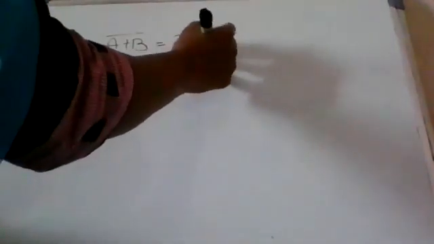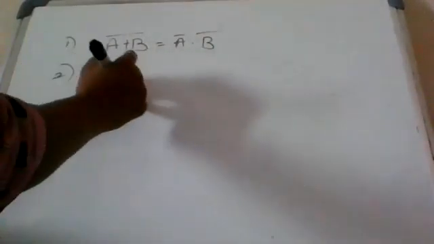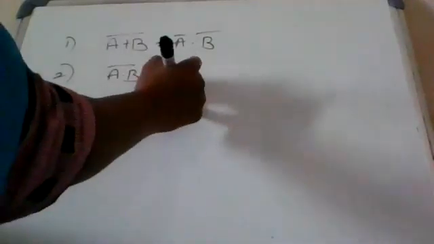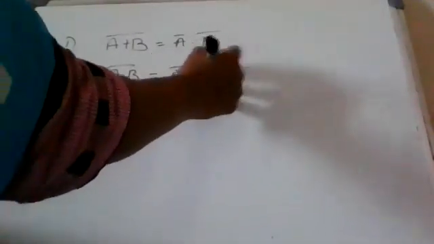In theorem 1, A plus B whole complement equal to A complement dot B complement. Theorem 2, A dot B whole complement equal to A complement plus B complement.